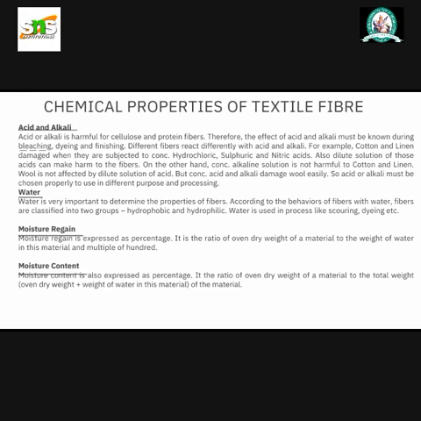For example, cotton and linen are damaged when they are subjected to concentrated hydrochloric, sulfuric, and nitric acid. Also, diluted solutions of those acids can harm the fibers. On the other hand, concentrated alkaline solution is not harmful to cotton and linen. Wool is not affected by dilute solution of acid, but concentrated acid and alkali damage the wool easily. So acid and alkali must be chosen properly for different purposes of processing.